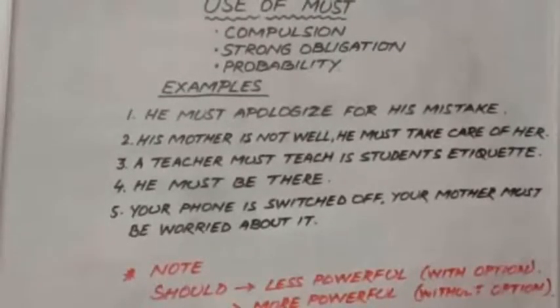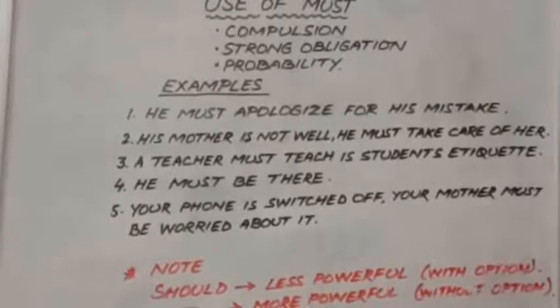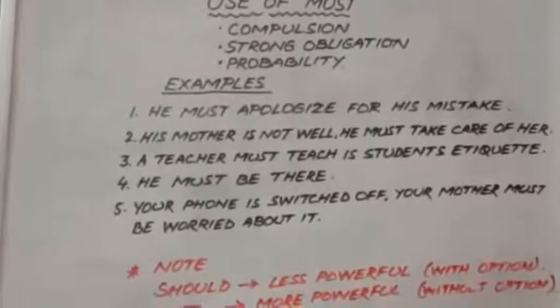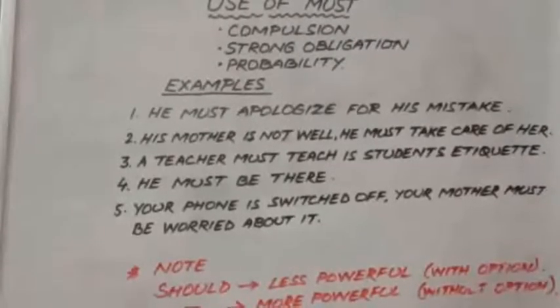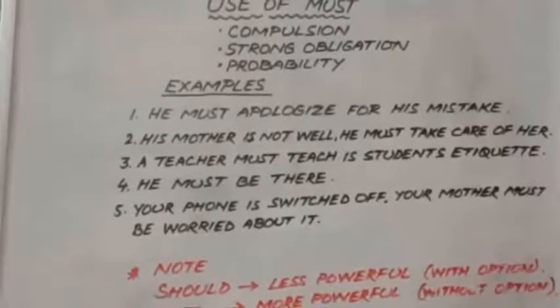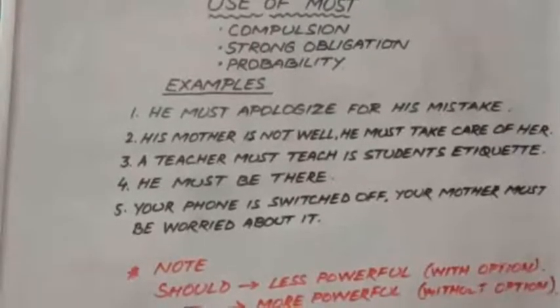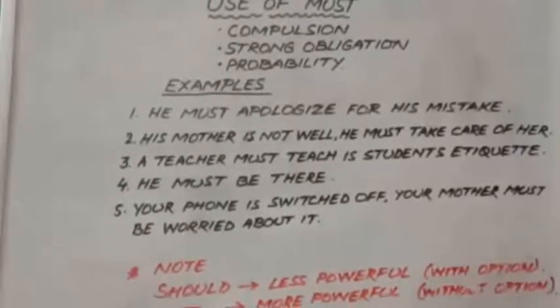That is, the person can accept it or he can reject it. Here the speaker only tells about his views and leaves an option for the other person.